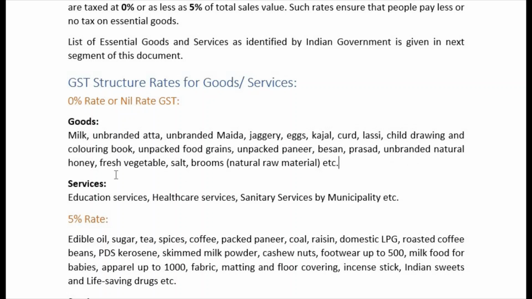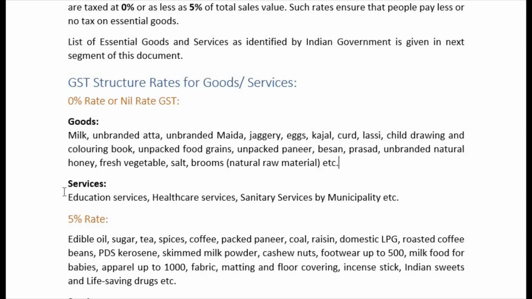Okay, unblended natural honey, fresh vegetable sabzi, salt, brooms of natural raw material. But if you purchase branded brooms which are now available, plastic brooms like Gala, they are charged at 12%. But if you are purchasing brooms of natural raw material, then obviously it comes under the zero rate or nil rate GST.